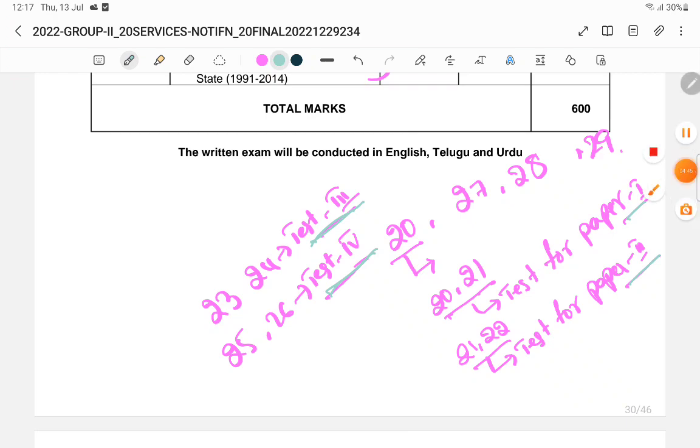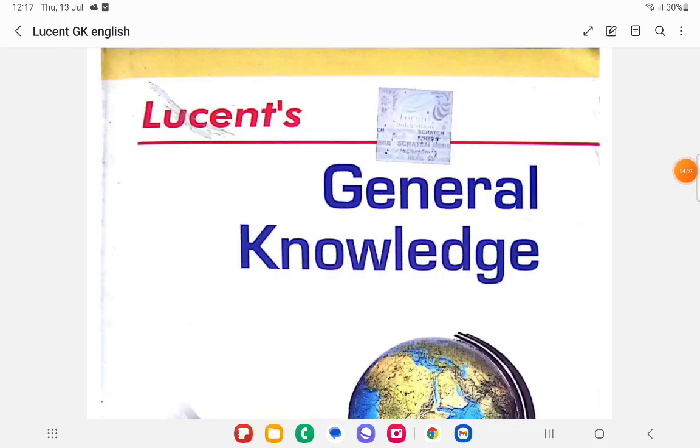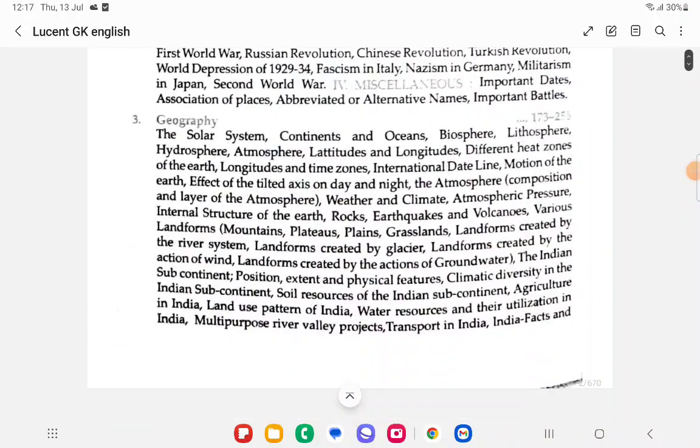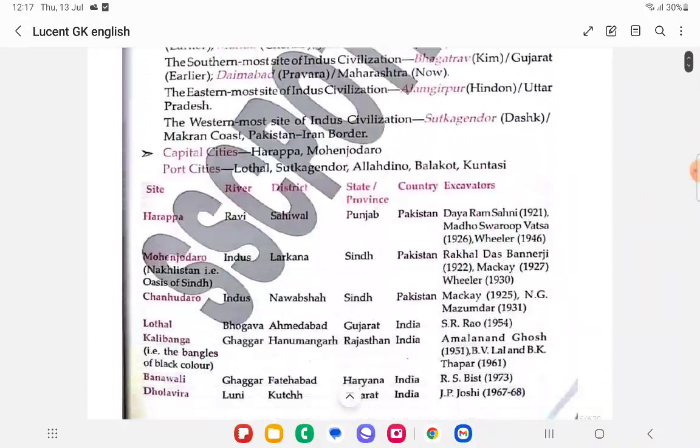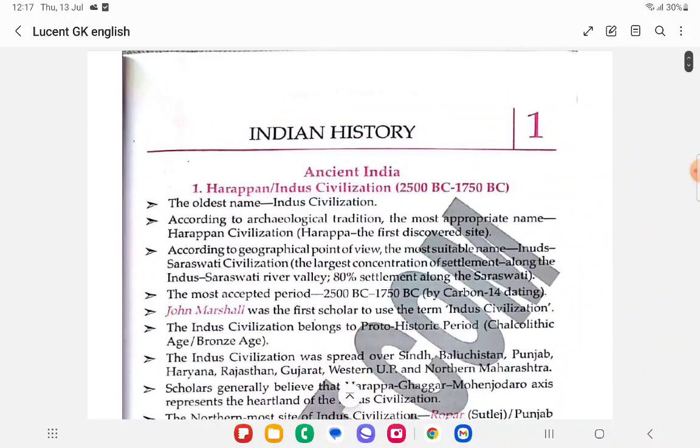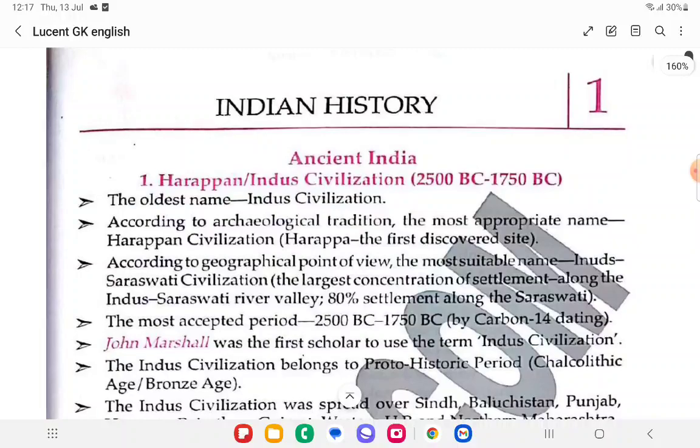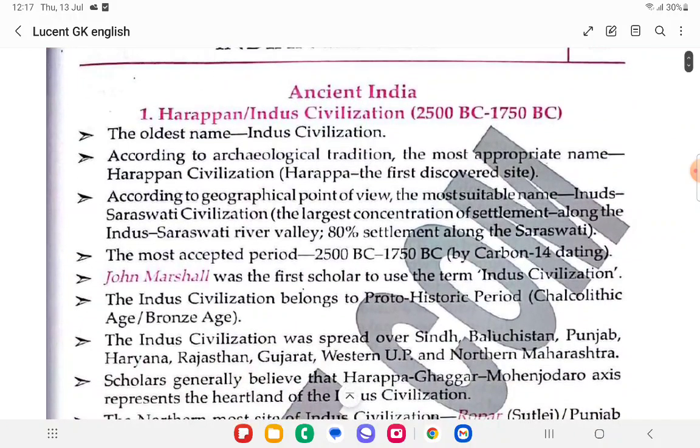So we are going to see the first part, that is Indian history. We'll do it from this book, the Lucent General Knowledge. This is the best book for most of the exams. Indian history is divided into three parts: ancient history, medieval history, and modern history. In ancient history, the first part we are talking about is the Harappan or Indus Valley civilization.